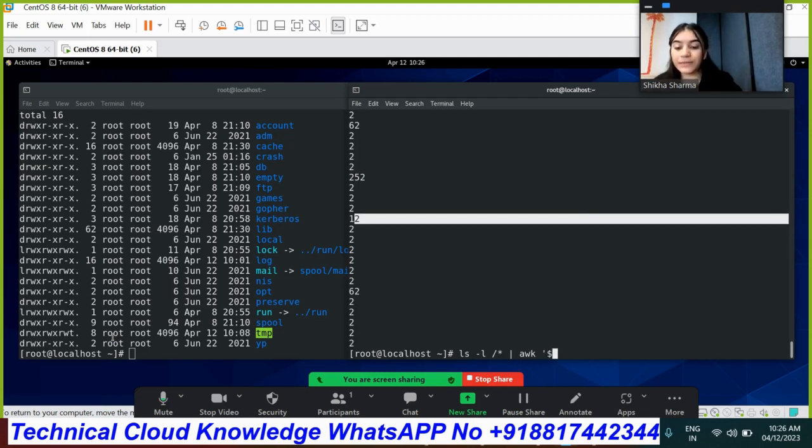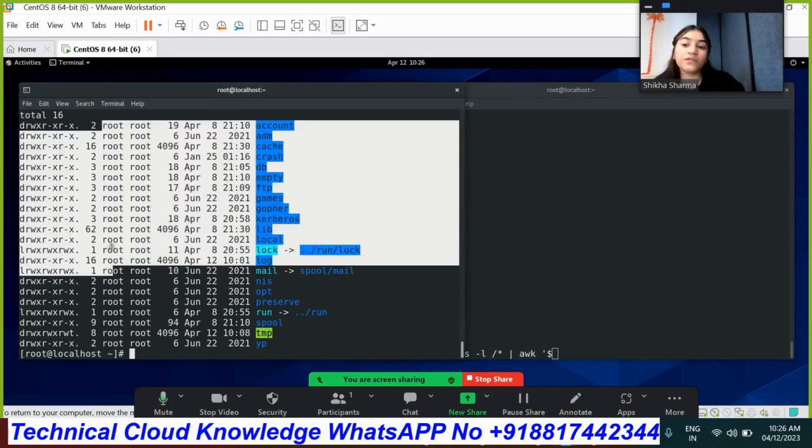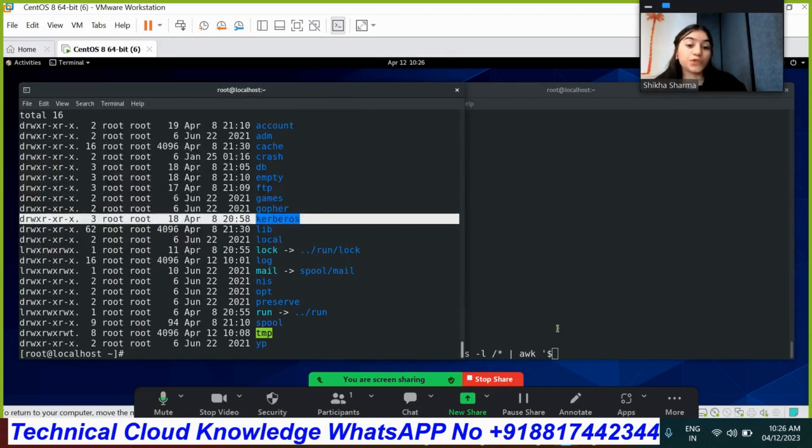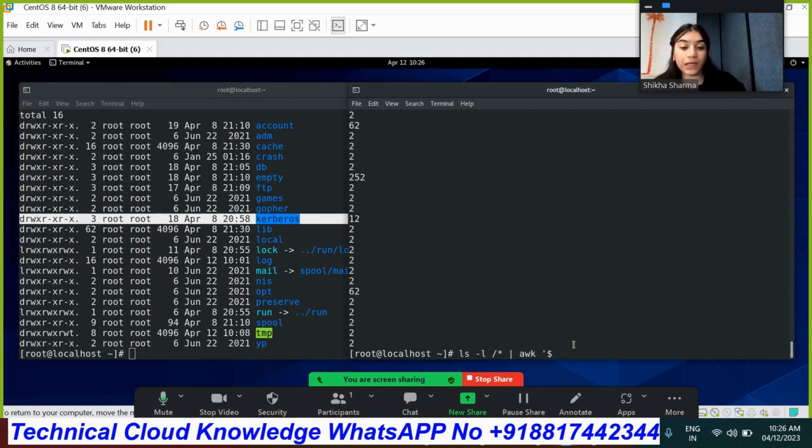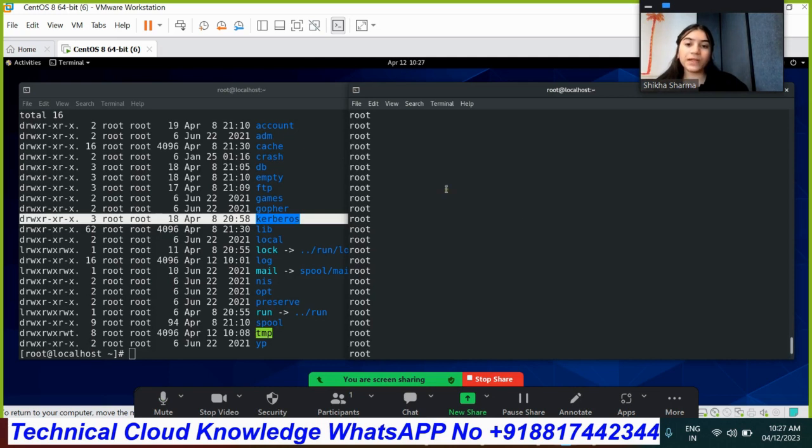Under the forward slash, the field which refers to the users is the third field. Okay, the third field refers to the user who created this content. So I'm writing field 3 till December, and under this slash I'm going to write the word root. Okay, and then print field number 3. That's how you will get all the content available for root.